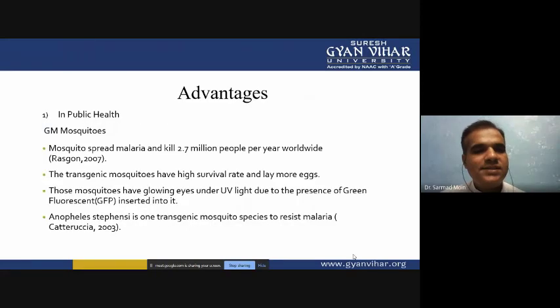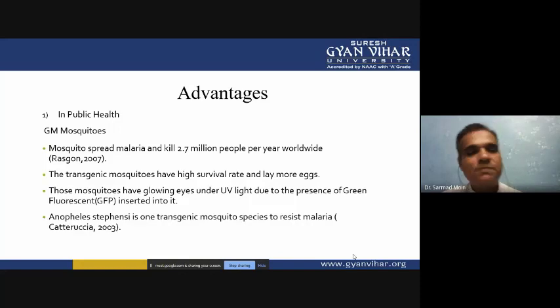So next are the advantages of transgenic insect production. First is public health. With these genetically modified insects and organisms, we can control the diseases which are transferred by various insects. An example is genetically modified mosquitoes. If we can control the population of the genetically modified mosquitoes, then we can control the various diseases transferred by insects. So we can control the insect population when we introduce genetically modified insects.